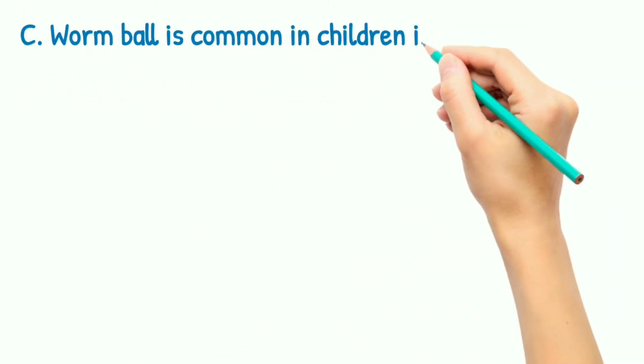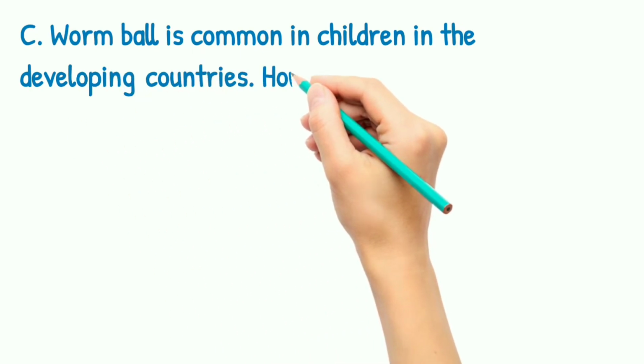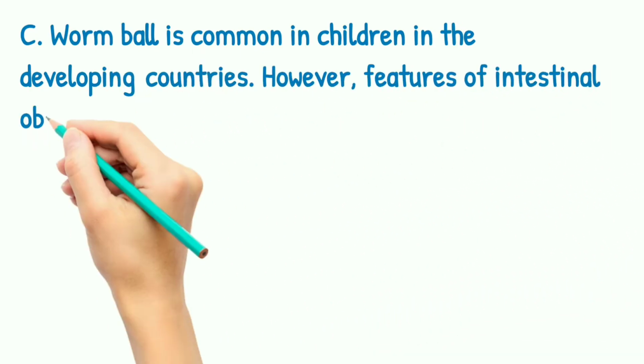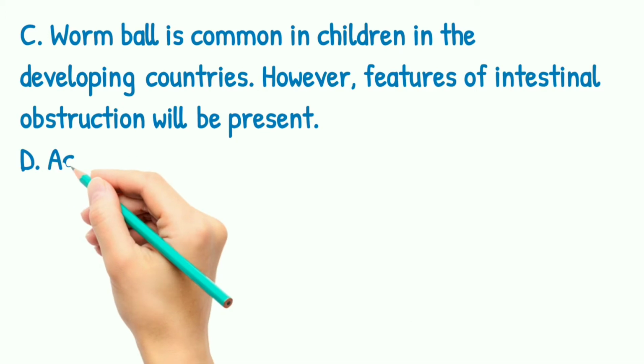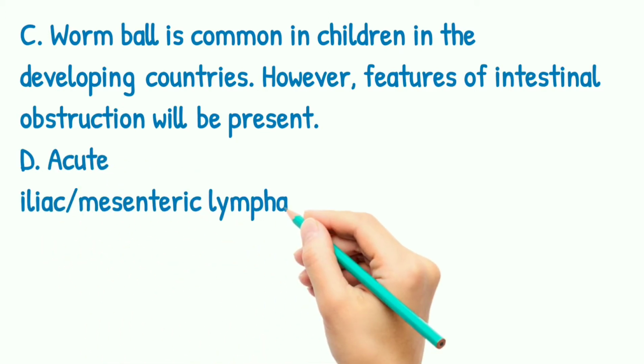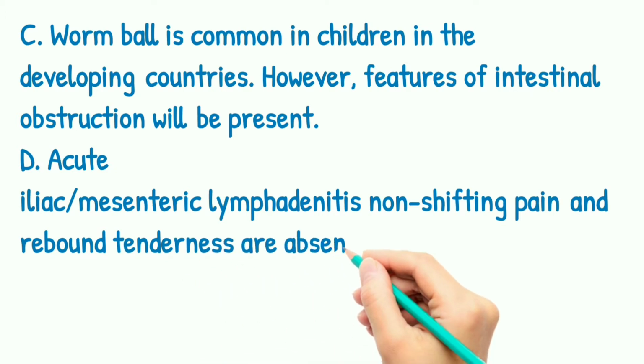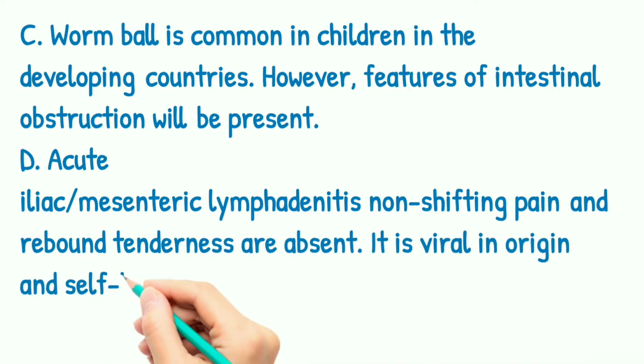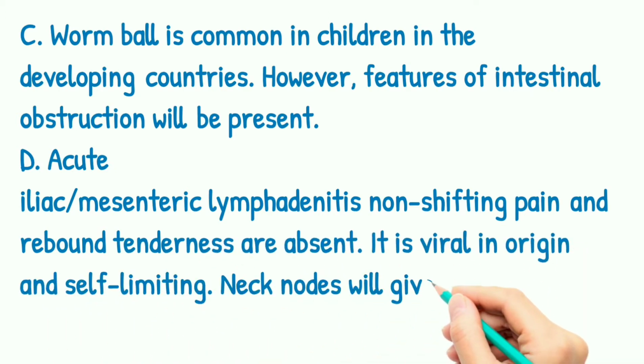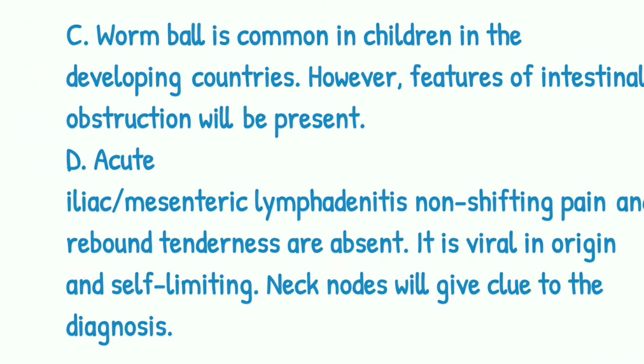Third one is worm ball. It's common in children in developing countries. However, features of intestinal obstruction will be present. Acute ileocolic mesenteric lymphadenitis: non-shifting pain, and rebound tenderness are absent. It is viral in origin and self-limiting. Neck nodes will give a clue to the diagnosis.